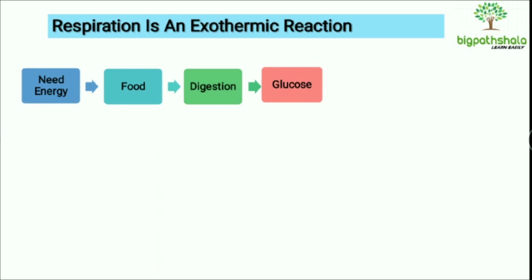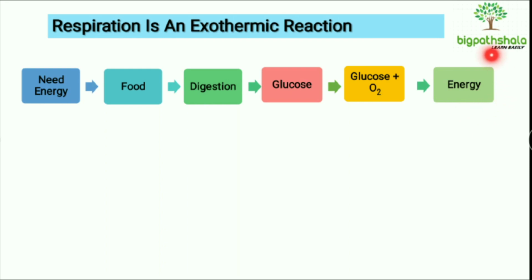And what is the name we give to the simpler food molecules? It's glucose. So glucose combines with the oxygen present in the blood, which is carried by the hemoglobin, right. So glucose burns with the help of the oxygen and gives out energy. Whenever a thing burns, or whenever a combustion of anything takes place, it gives out energy. So in the process of respiration, we can see energy is being released.